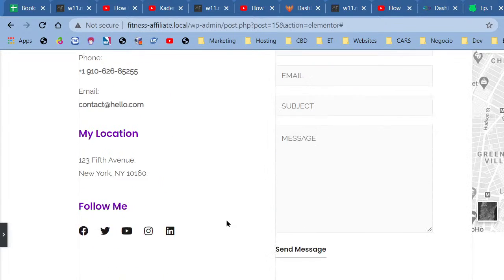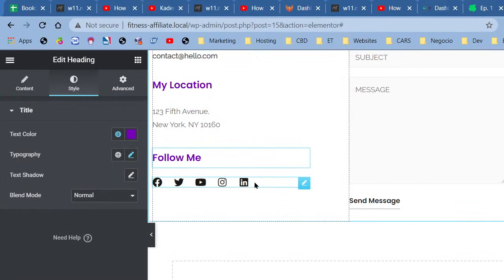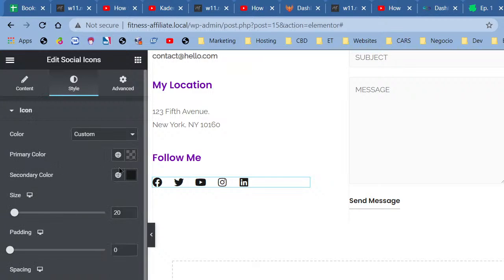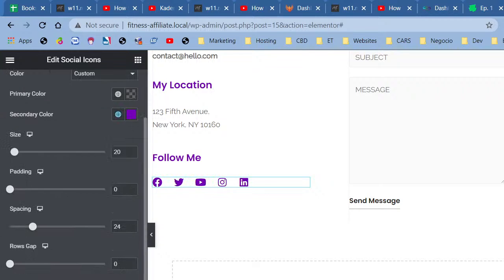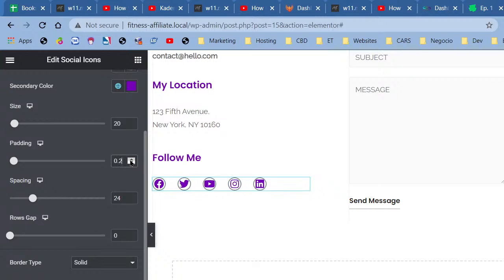Now, what we're going to look at is our icons, very boring icons. So I'm going to edit these icons. I haven't changed anything on the page yet per se, I'm just dawdling around with the basic color settings. So custom color, used with purple initially, and then when we hover. The border is going to be important for me: solid border, width of 2, and the border radius is 25. We're going to have some space between the border and everything.